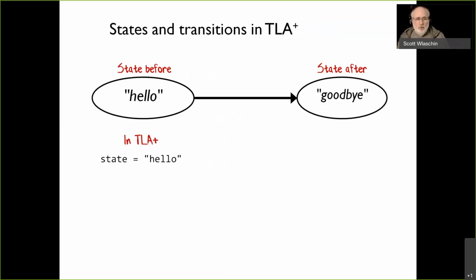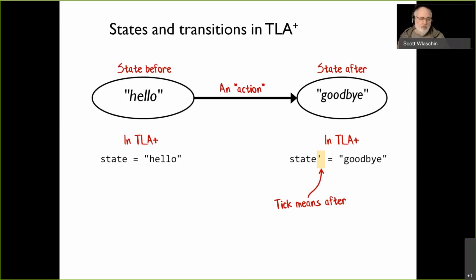And in TLA, you would write it like this: state equals hello before, and in the state afterwards, you'd write state tick equals goodbye. So that little tick means afterwards. Mathematicians would call that state prime equals goodbye. That means it's some kind of a modification of the original state. So every time you see that tick, that means it's the after state. And if you don't see the tick, it's the before state. So the action is the transition, and this is how you would write it.